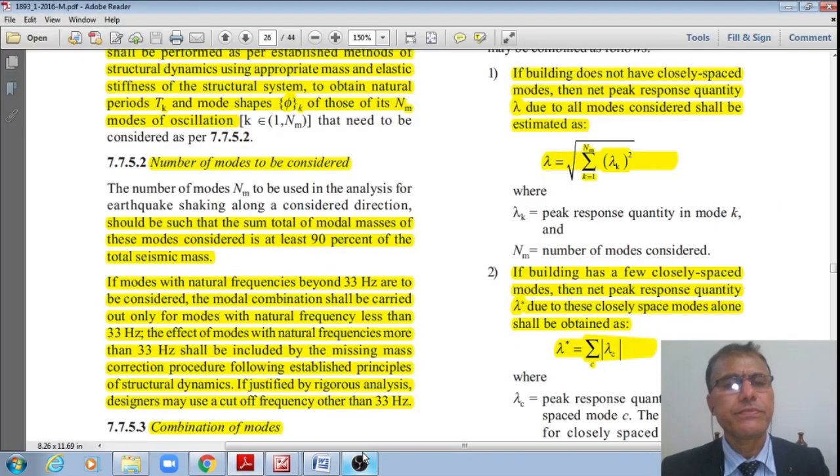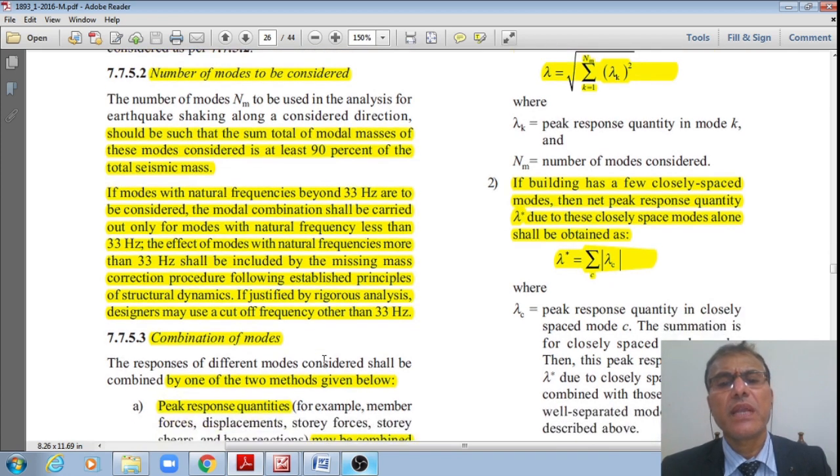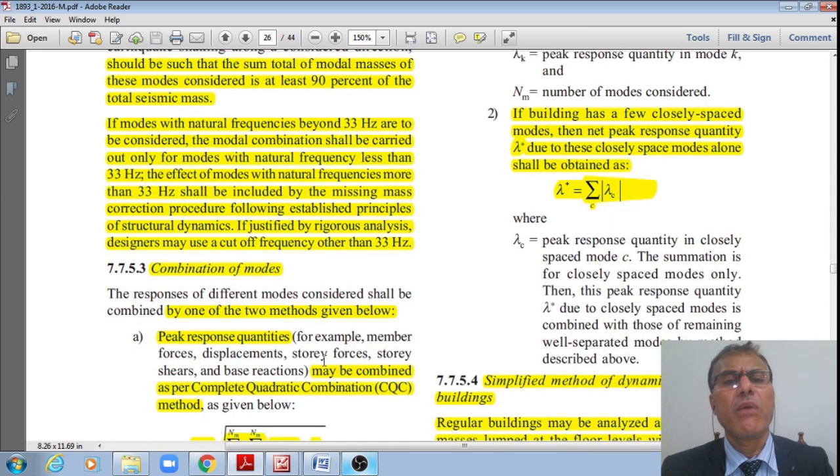Right. Then next one. If modes with natural frequencies beyond 33 Hz are to be considered, the modal combination shall be carried out only for modes with natural frequency less than 33 Hz. The effects of the modes with natural frequencies more than 33 Hz shall be included in the missing mass correction procedure following established principles of structural dynamics. Right? If justifiable by rigorous analysis, the designers may use a cutoff frequency other than 33 Hz. Right? Now, next one. Combination of modes.